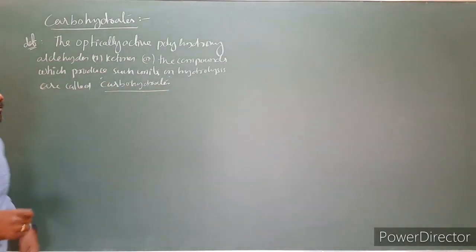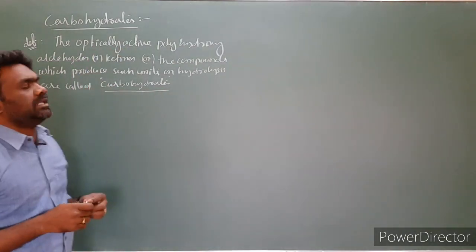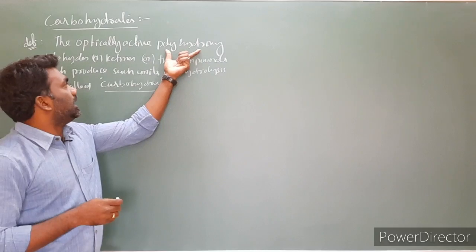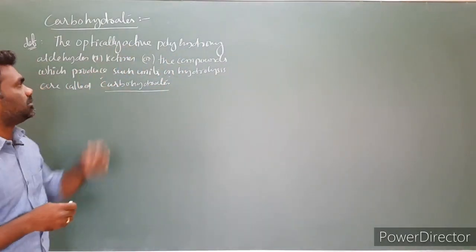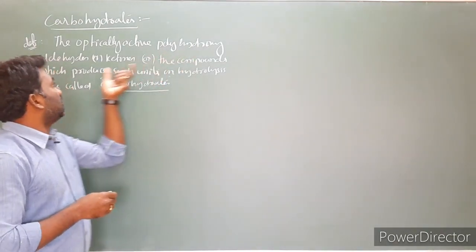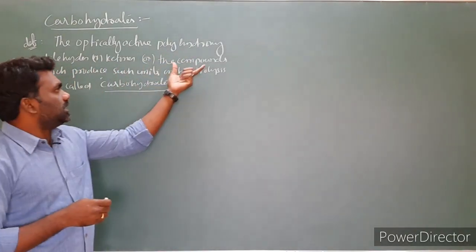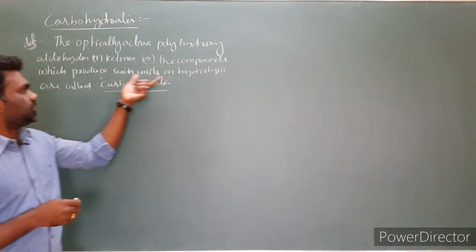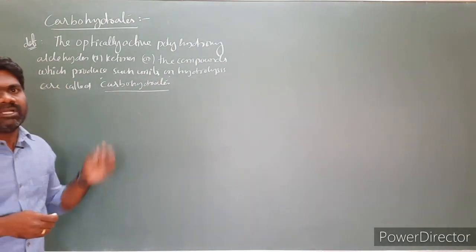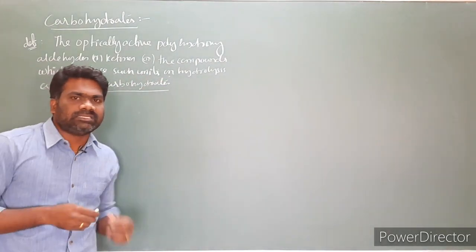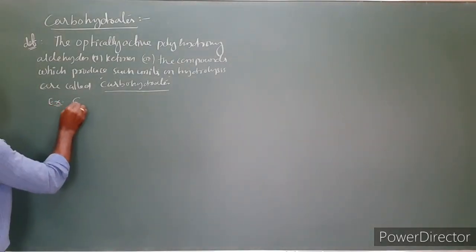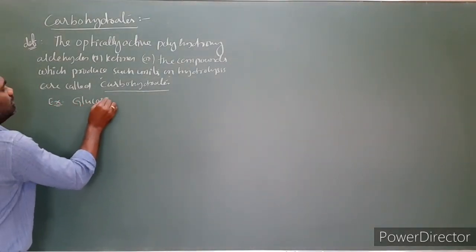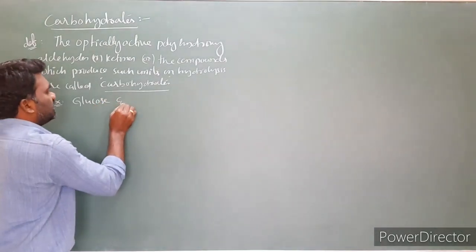So from this definition we need to understand what is optically active, and what are polyhydroxy aldehydes or ketones. So we need to understand optical activity and polyhydroxy aldehydes and ketones. And the third one is the compounds which produce such units on hydrolysis. Now let us understand this definition by taking an example. For example, I am taking glucose. The molecular formula is